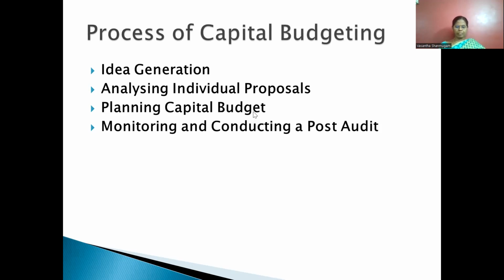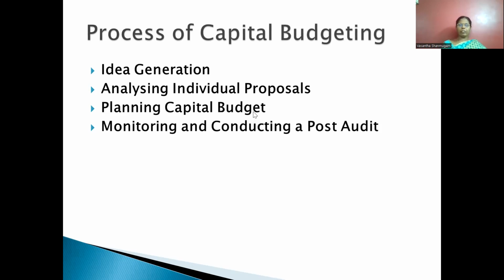Planning the capital budget. What do you mean by planning the capital budget? Again I will repeat. An organization must give priority to profitable projects as per the timing of the project cash flow, available company resources, and the company's overall strategies. The projects that look promising individually may be desirable strategically. It means that a project that assures certainty of return may be accepted or given priority.